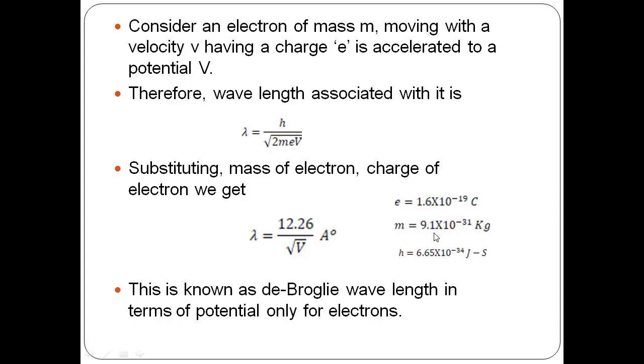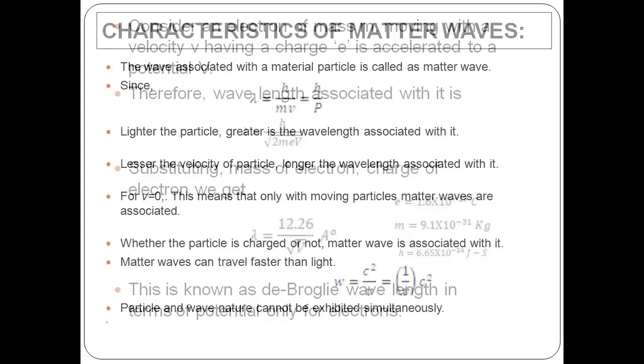The mass of the electron is constant, 9.1 into 10 power minus 31. The charge of the electron is constant, 1.6 into 10 power minus 19. Substituting all these values in the formula, you'll get lambda is equal to 12.26 by root V Angstroms. This is the de Broglie wavelength, especially for electrons, in terms of potential.